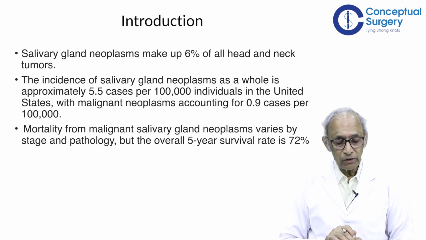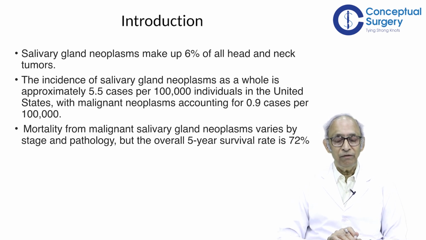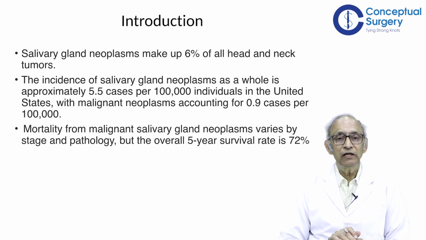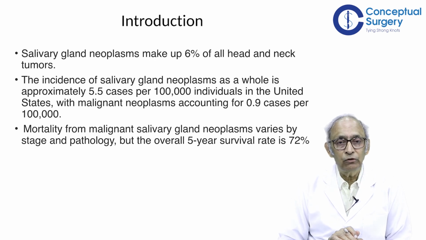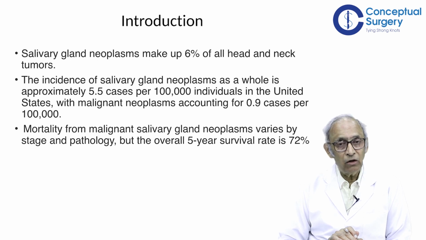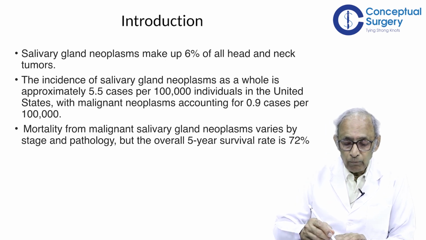But what is important is that it makes up around 6% of all head and neck tumors. If you look at the incidence, these are the US figures, it's about 5 cases per 1 lakh individuals. I was looking up the Indian figures, that's about 2.5 per lakh. In other words, an average general surgeon is not likely to encounter too many of these cases in his lifetime of practice. And even amongst all the tumors, malignant neoplasms account for only 0.9%.